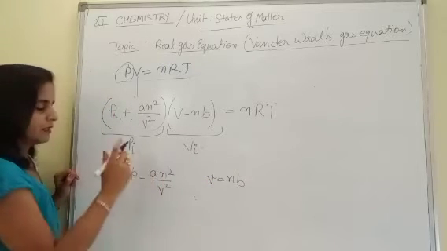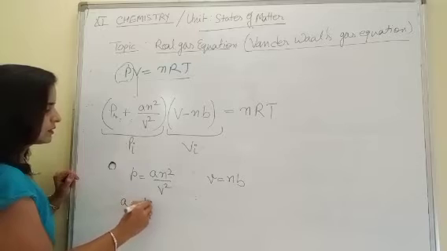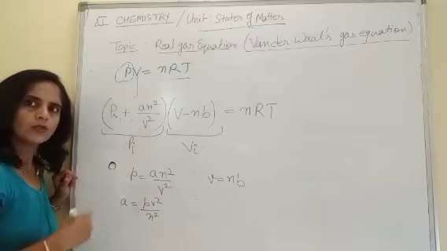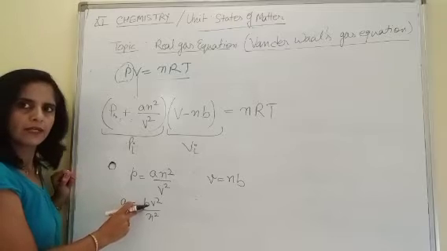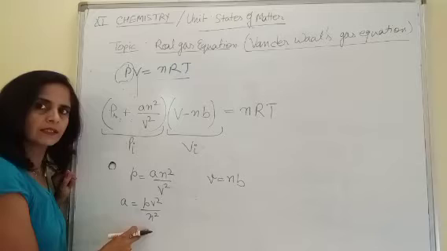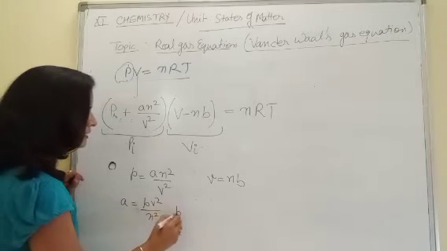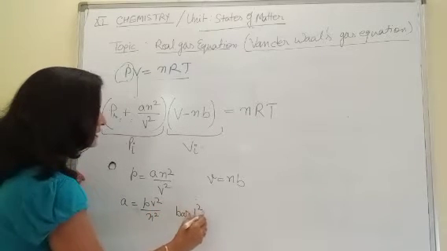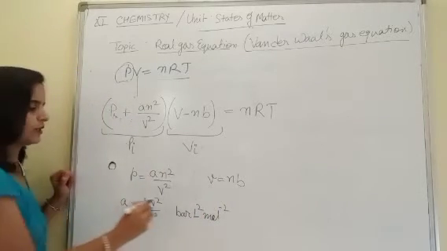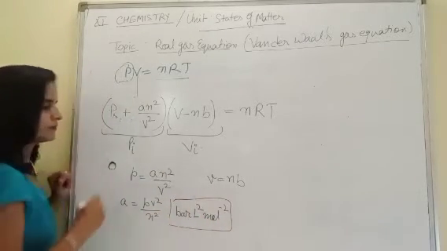From here, a comes equal to PV square over n square. Now check the units: bar, liter square, per mole square. Correct? So its units are bar liter square per mole square. This is the unit of a.